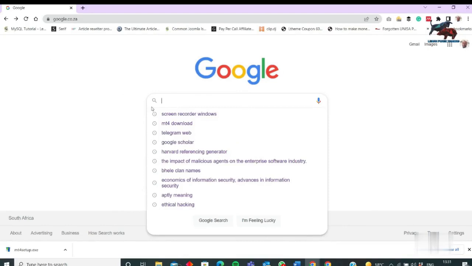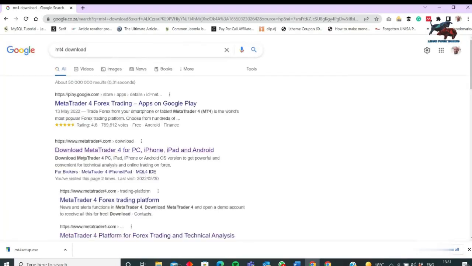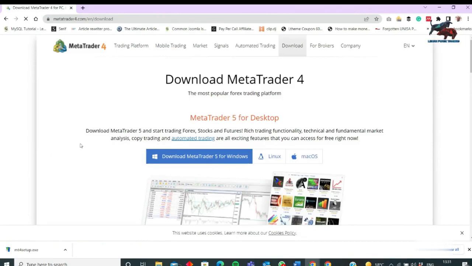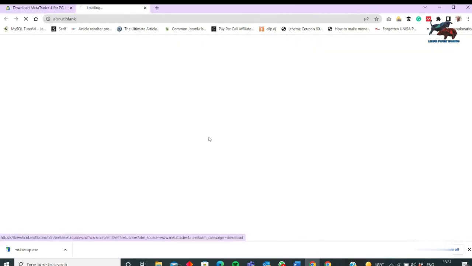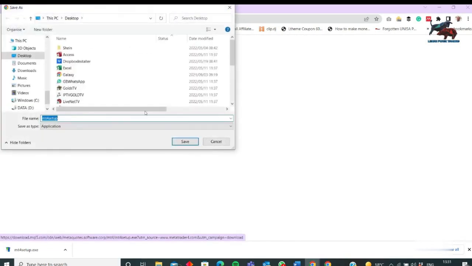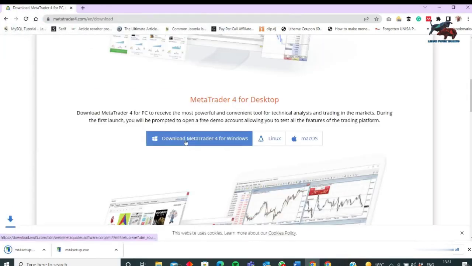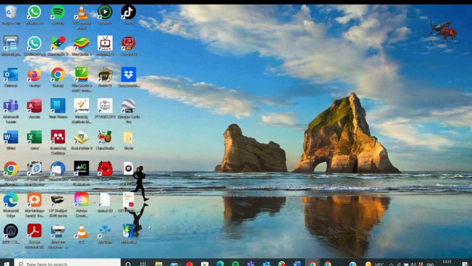and type in MT4 download, which will take you to metatrader4.com, and then you download MetaTrader 4. You download it to your desktop. As soon as it's downloaded, then you just double click on it,